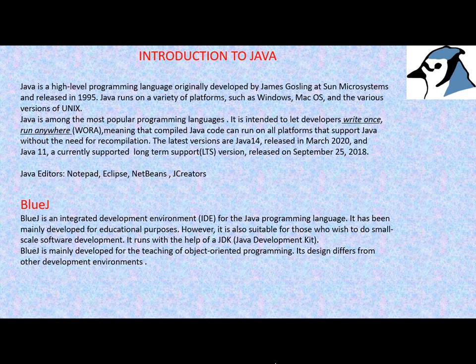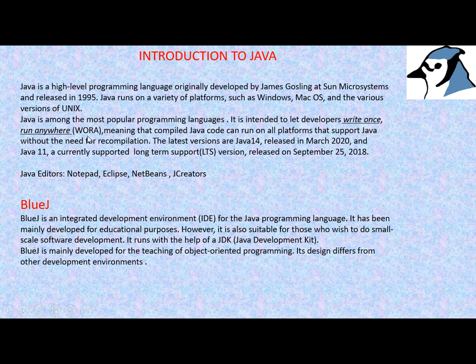So here we have introduction to Java. Java was developed by James Gosling. This is a high-level programming language, and this was developed at Sun Microsystems in 1995. Java follows this write once, run anywhere.